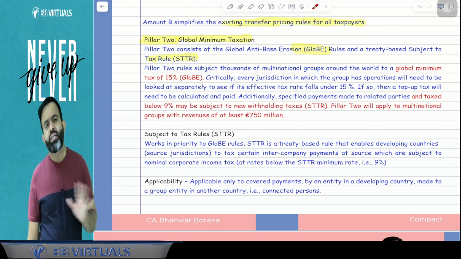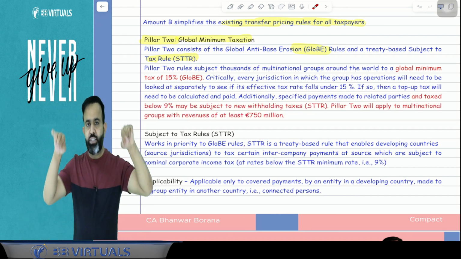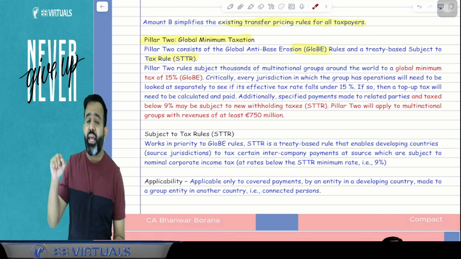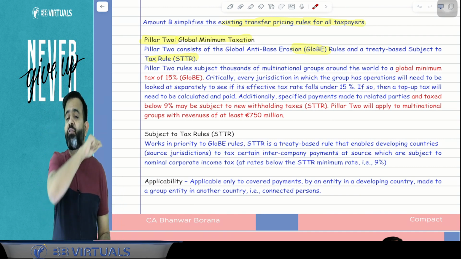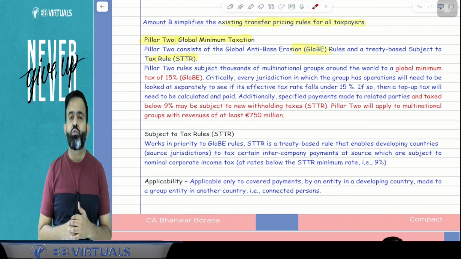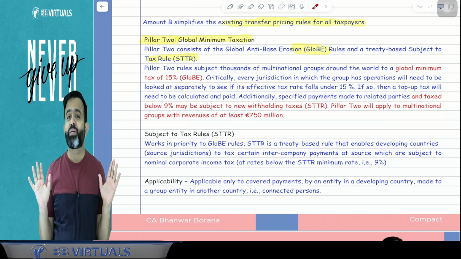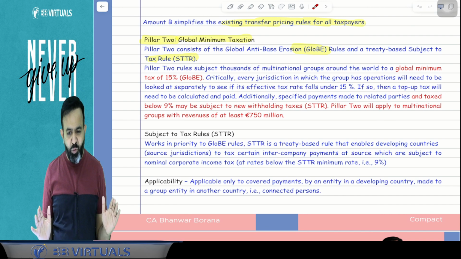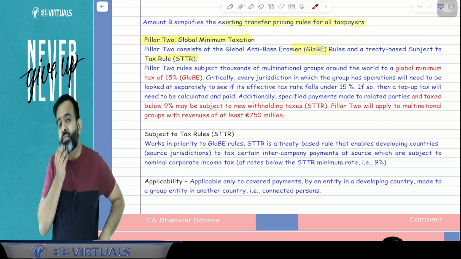Now the GloBE rule says that if there is a multinational company, then in every country, in every jurisdiction, they have to pay the minimum tax of 15%.